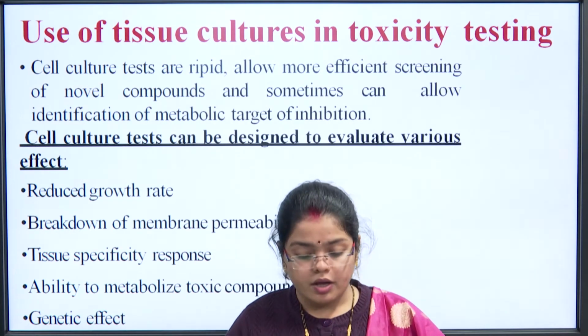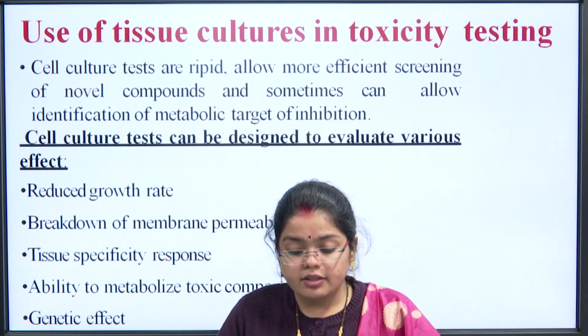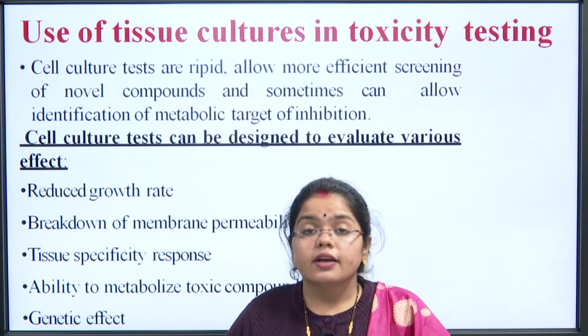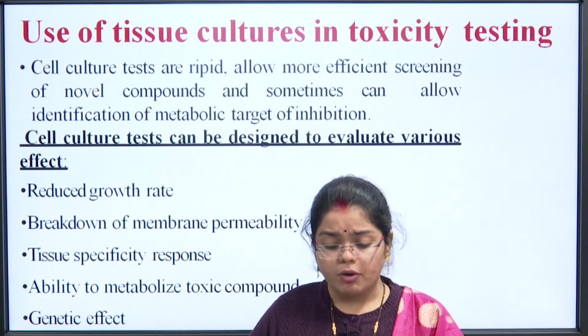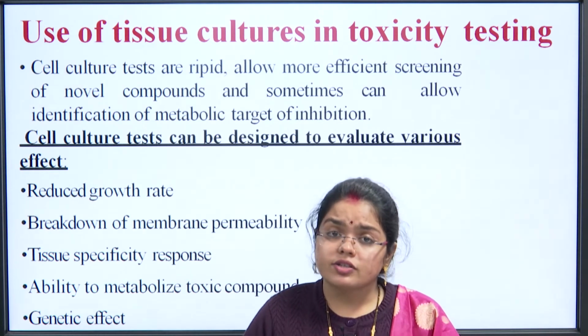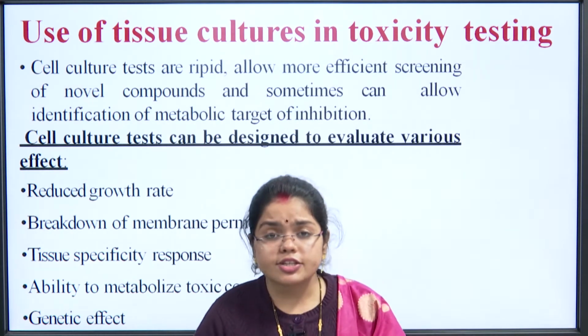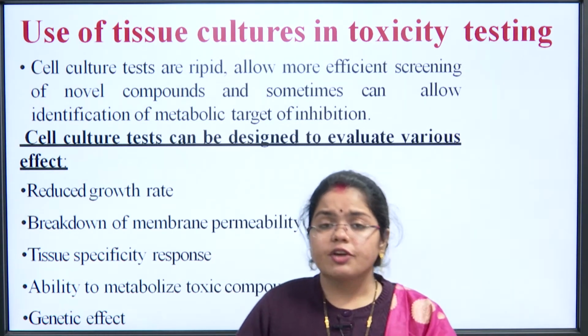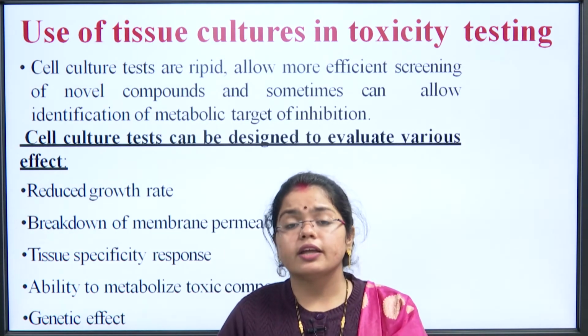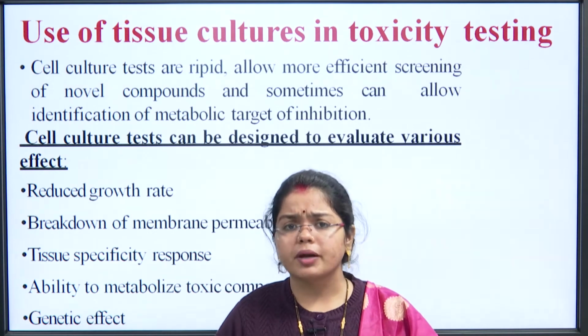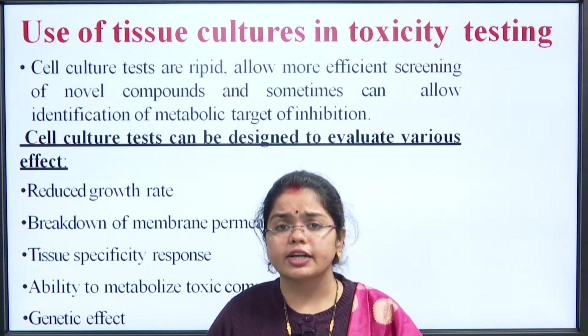And the living system. Then the ability of metabolizing the toxic compound is very fast. We can directly observe whether the substance is metabolizing that toxic compound or not. And then genetic effects are easier to observe. Why? Because the cell shape would get varied, the formation of the proteins and the substances would get varied, or any other kind of development may happen in case of any kind of genetic effect.